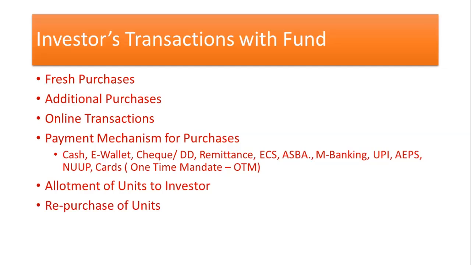So in the investor transaction with the fund, we have discussed fresh purchases, additional purchases, online transactions, and payment mechanism, how the payment has to be made by the investor with the mutual fund companies, allotment of units to the investor, and repurchase of units.